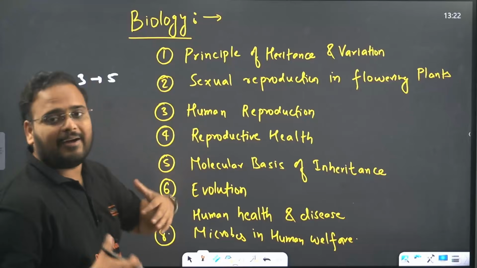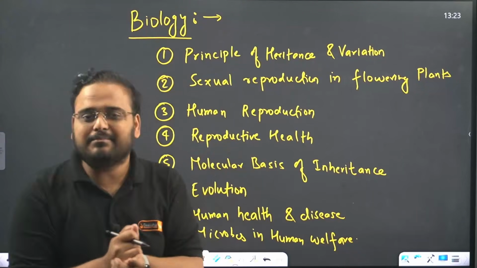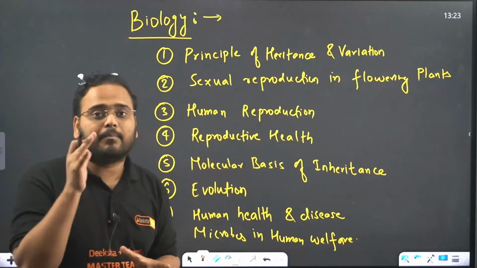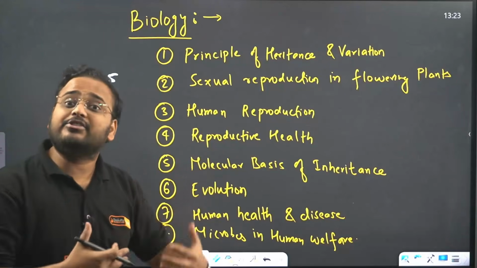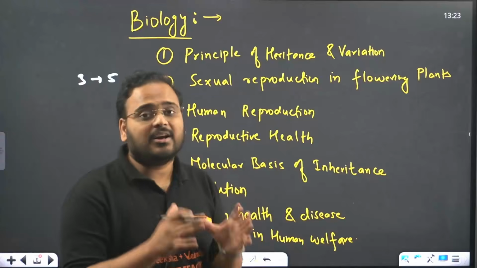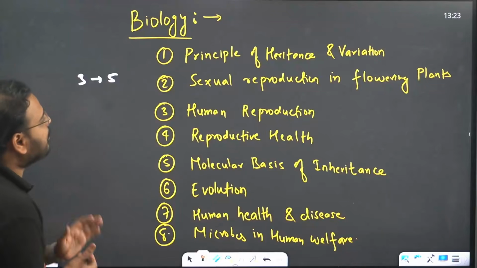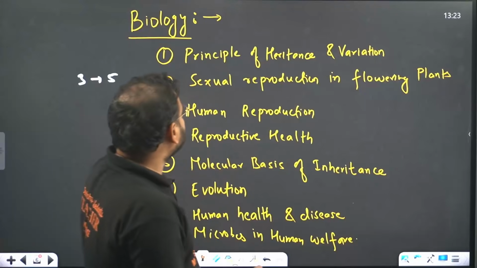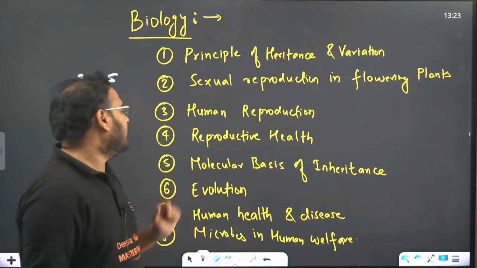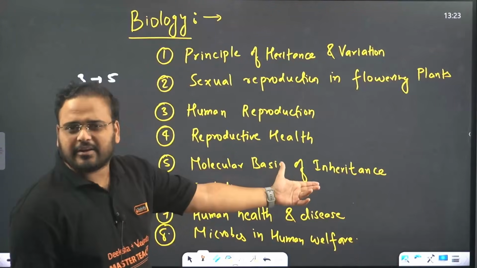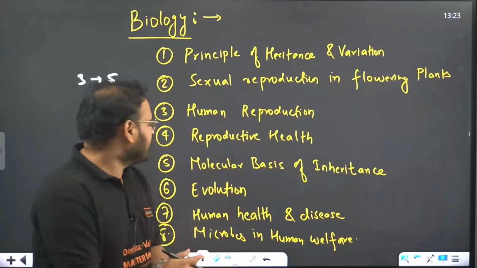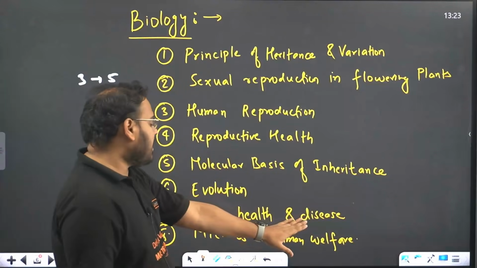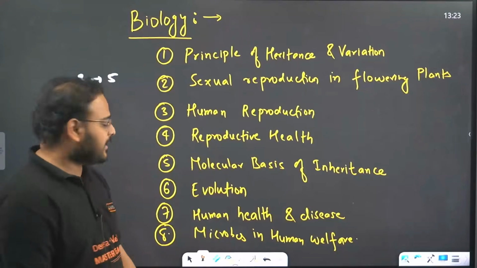For biology, I have again taken inputs from your beloved Jasmine ma'am. She has helped me understand these chapters are very, very important, so students must do these chapters if they wish to score good marks in biology in the CET. The chapters are principles of inheritance and variation, sexual reproduction in flowering plants, human reproduction, reproductive health, and molecular basis of inheritance, one of the very famous chapters and common for all of you. Then evolution and human health and disease, a very important chapter. This also expects 3 marks, and evolution also has 3 marks expectation.